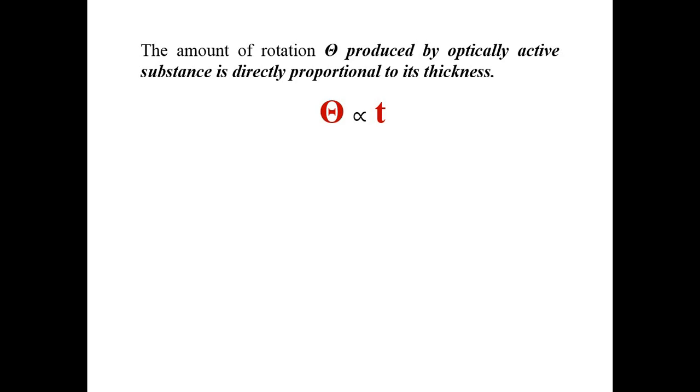The amount of rotation theta produced by an optically active substance is directly proportional to the thickness of the optically active material. So if a high amount of thickness is there, you will get a high amount of change in the angle. If a less thick material is used in the path of light, the theta will be less in that particular case.